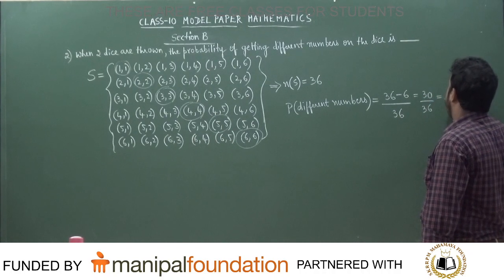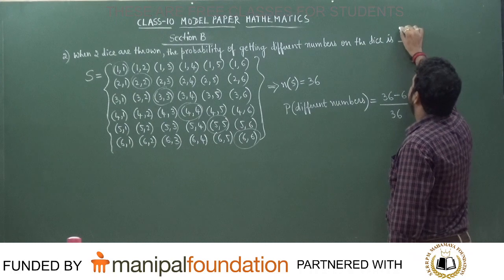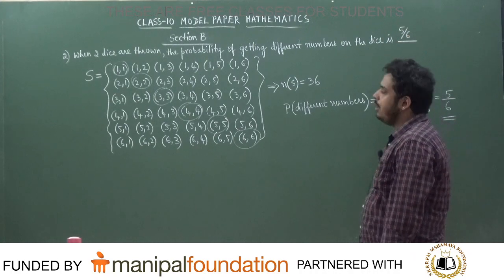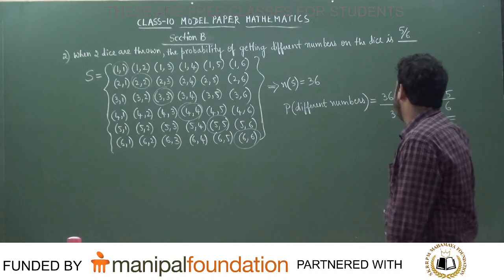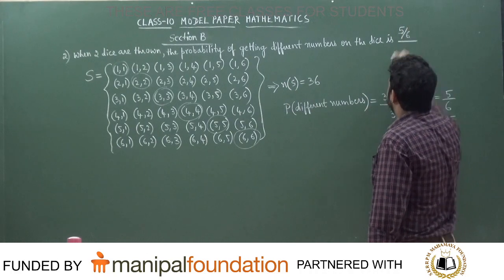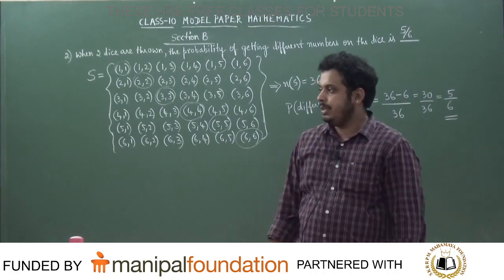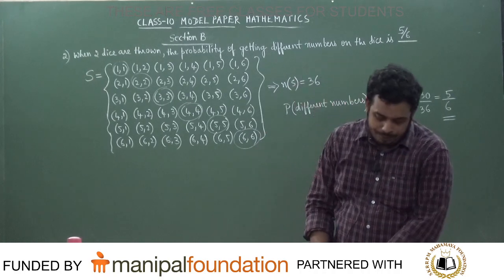6 5s are 30, 6 6s are 36. So can you tell me what is the answer that we get here? The answer to the question will be equal to 5 by 6. Are you following? The answer to the question will be how much, students? 5 by 6 is the answer. I hope everybody can understand this.